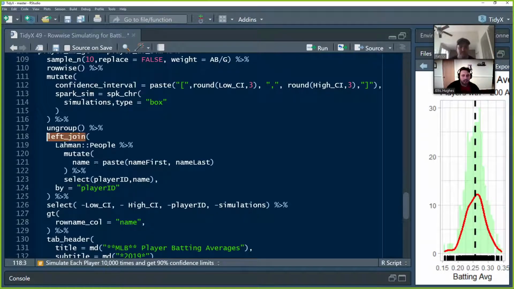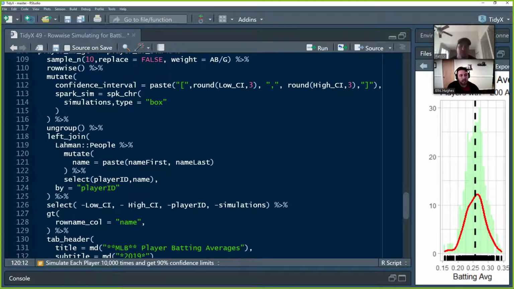We're then going to add a left join here to add in the actual names of the players, because if you remember, we had player ID, and it looked like their last name, then the first two initials, and then some identifier. That way, if there's a duplicate, they're able to distinguish that. But Lahman has a people data set that has the players' names as well as the player ID and a bunch of other information around the player too.